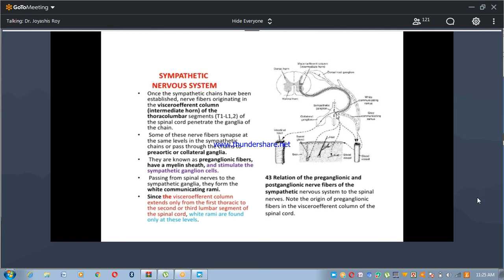Some of these nerve fibers synapse at the level of the sympathetic ganglion; others pass through the chains to the pre-aortic or collateral ganglia. These are known as preganglionic nerve fibers.